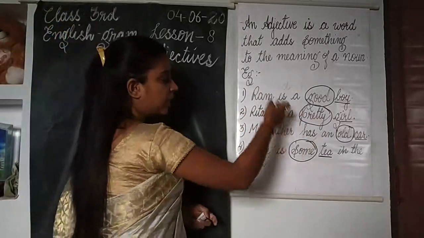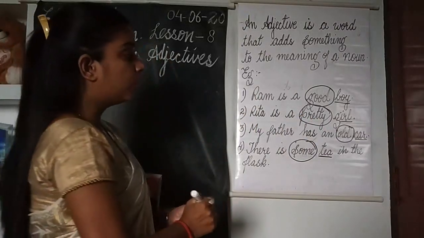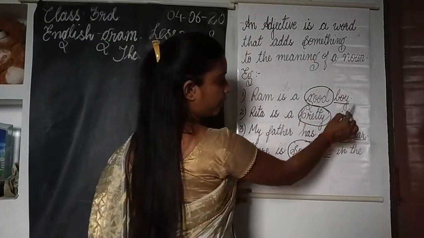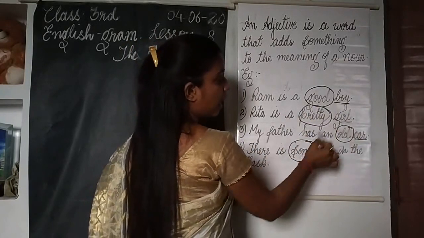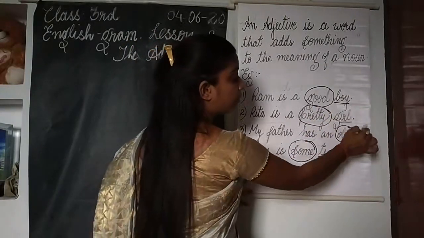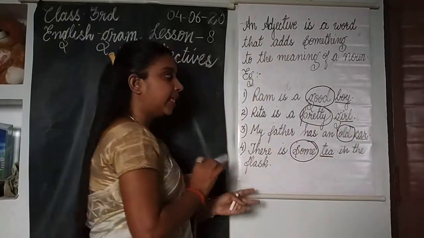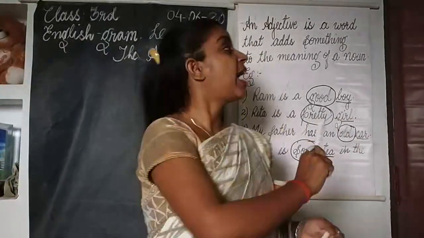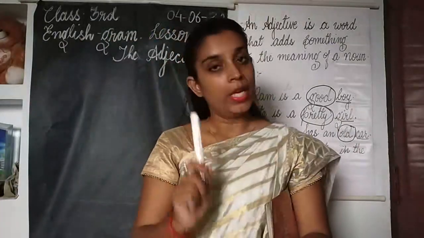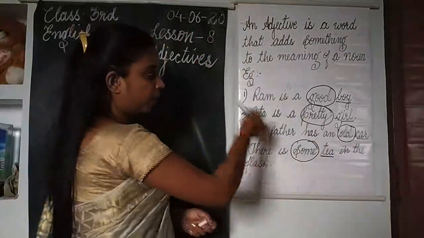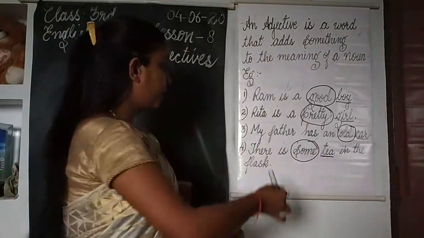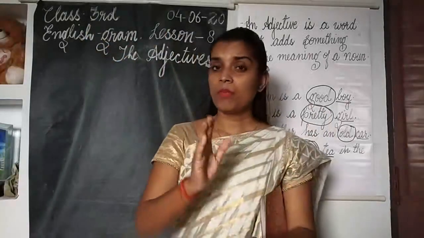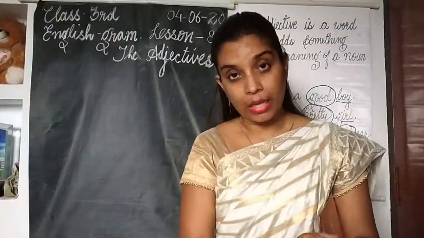So these are the adjectives in all these four sentences, and you can see that all these adjectives are qualifying the nouns present after them. All these adjectives are qualifying the nouns or adding something to the meaning of the nouns in these sentences. So an adjective is a word that adds something to the meaning of a noun, and these are the examples of adjectives which I have given here. Four sentences, and these words are adjectives in these sentences. So I hope, children, the definition of adjective is clear to you all.